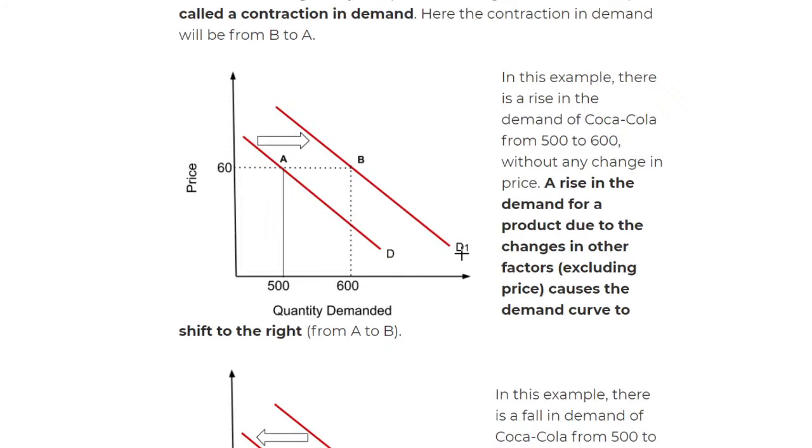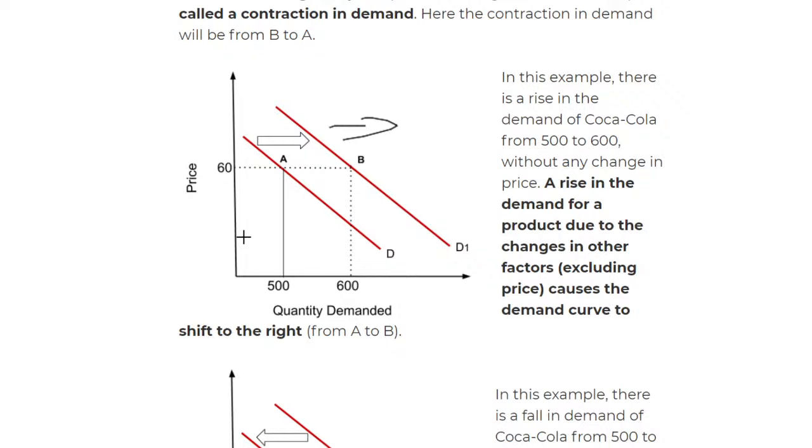Now this is a big topic, as you guys can see. There's a lot to discuss about this. Okay, so we move on to shift to the right and then shift to the left. So shift to the right, you can tell, is from A to B, so to the right. Okay, why would something shift to the right? Now, a rise in demand for a product due to the changes in other factors.